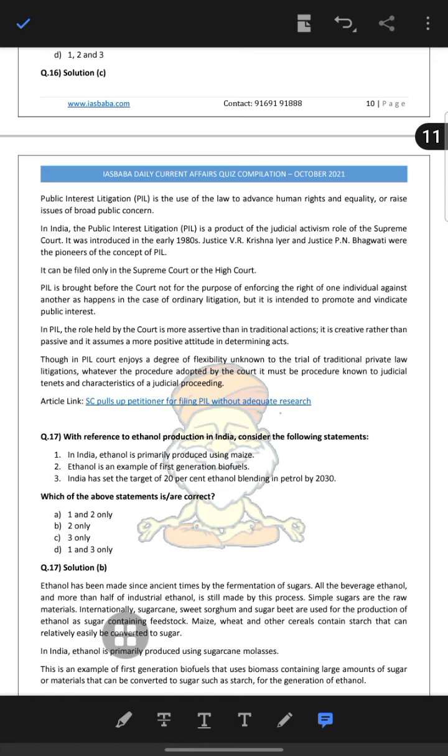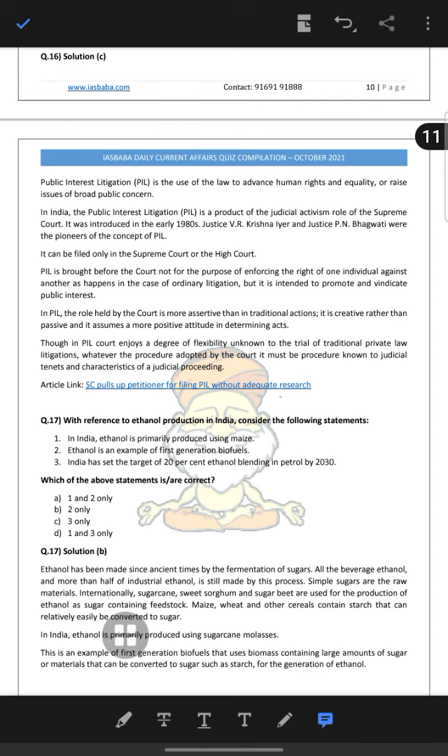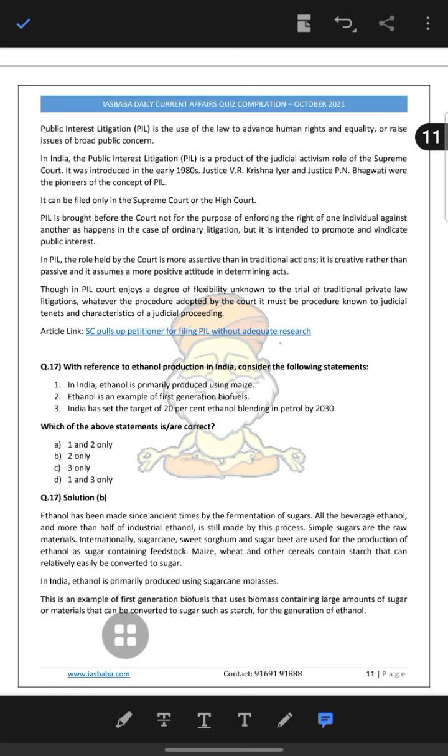but it is intended to promote and vindicate the public interest, and the role held by the court is more assertive than in traditional action. It is creative rather than passive and assumes a more positive attitude toward determining the facts. So in PIL, courts enjoy a degree of flexibility compared to the trial of traditional private law litigation. Whatever the procedure adopted by the court, it must be procedure known to judicial tenets and the character of judicial proceedings.